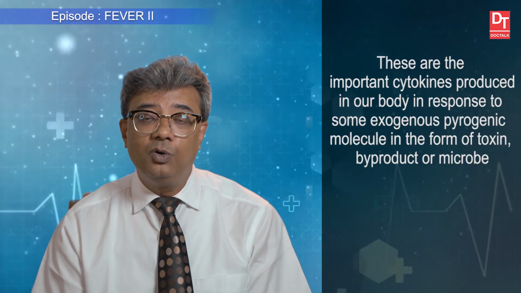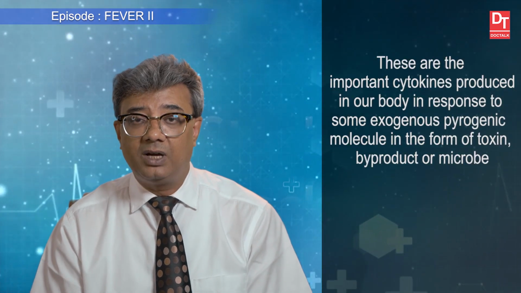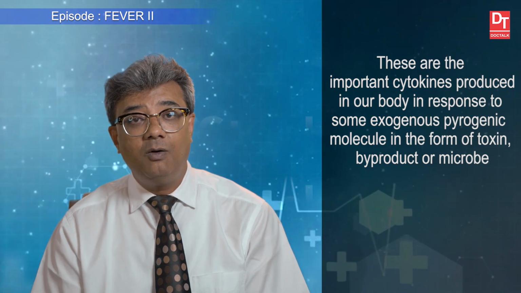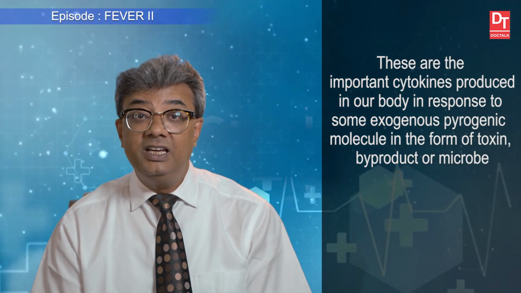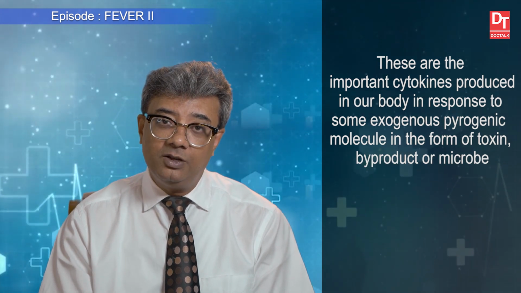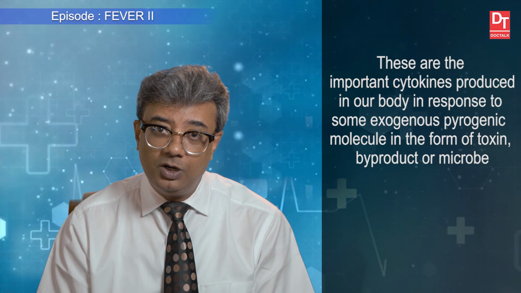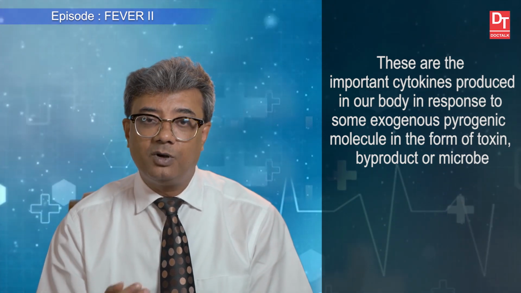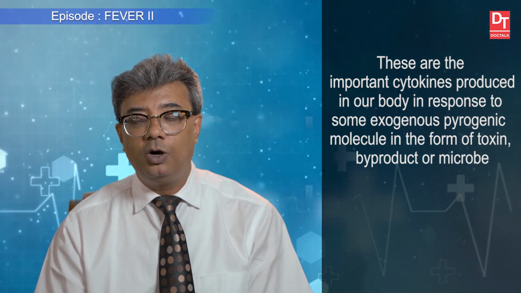These are the 4 important cytokines produced in our body in response to some exogenous pyrogenic molecule in the form of toxin, byproduct or microbes itself. So, these 4 cytokines are very important to elevate our normal body temperature.